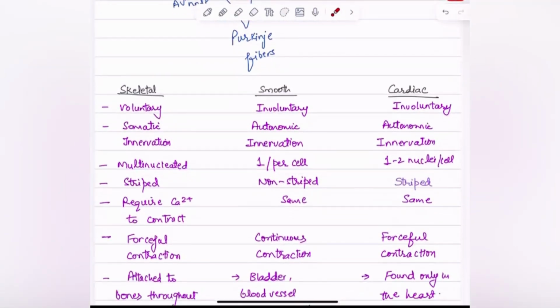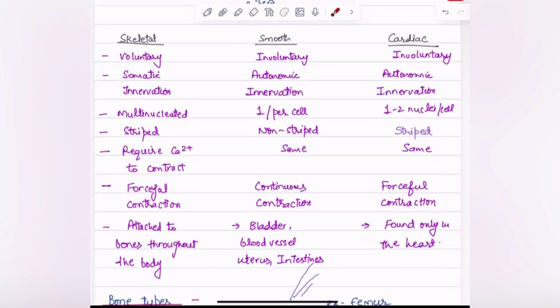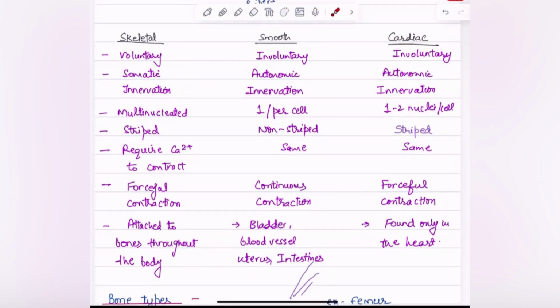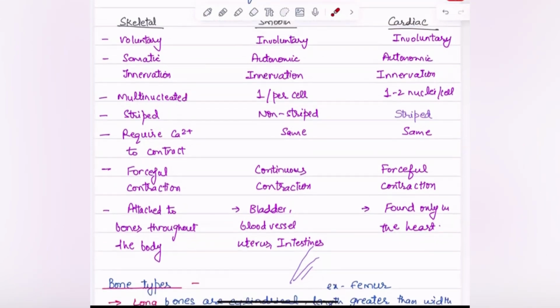The differences between skeletal, smooth, and cardiac muscle. Skeletal muscles are voluntary. Smooth muscle and cardiac muscles are involuntary. Skeletal muscle has somatic innervation, and smooth muscle and cardiac muscle have autonomic. Skeletal muscle is multinucleated, whereas smooth muscle and cardiac muscles have one or two nuclei per cell. Skeletal muscle is striped and cardiac muscle as well, whereas smooth muscle is non-striped.